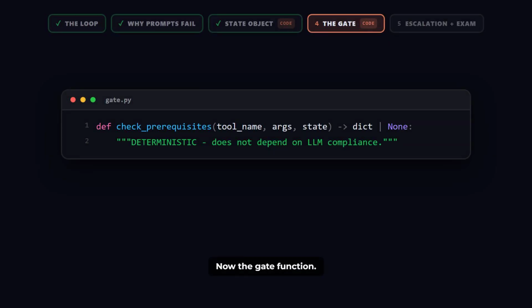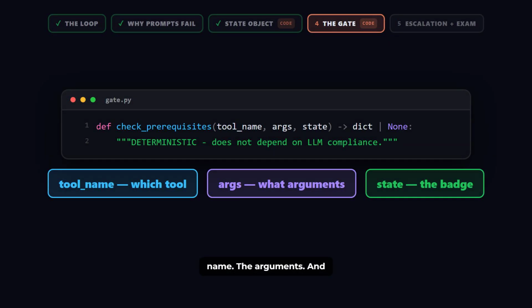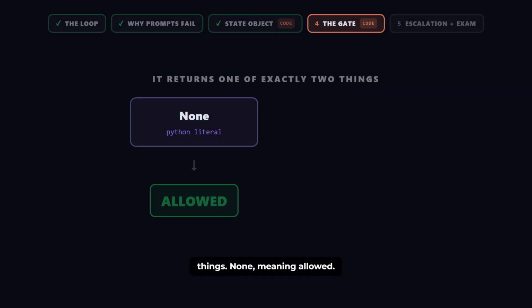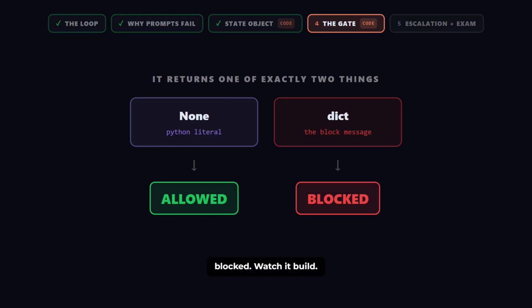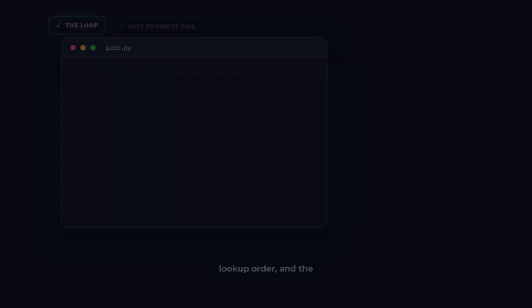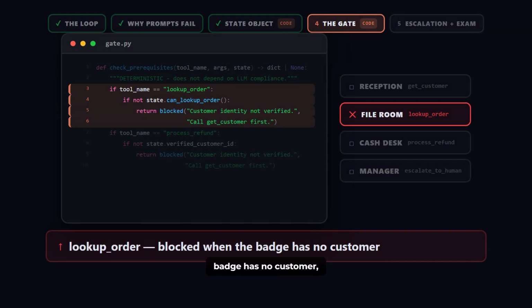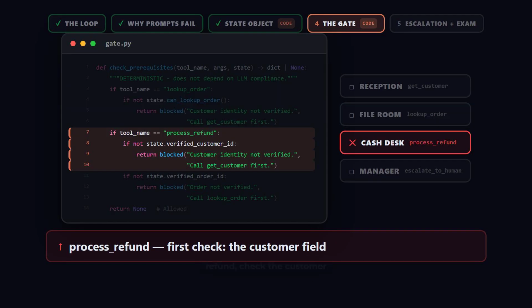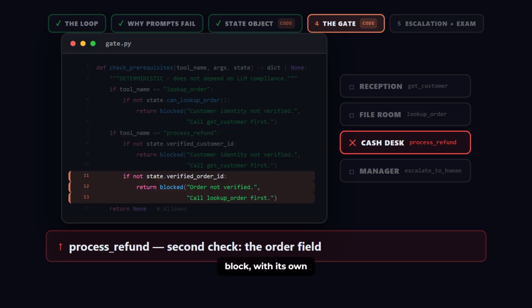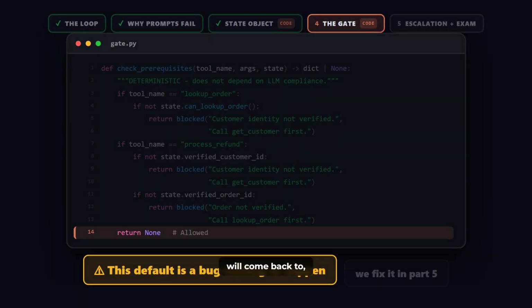Now the gate function. Three inputs: the tool name, the arguments, and the state object. It returns one of two things, None, meaning allowed, or a dictionary, meaning blocked. Watch it build. If the tool is lookup order and the badge has no customer, return a block. If the tool is process refund, check the customer field. Then check the order field. Each missing field gets its own block with its own message. And at the very bottom, return None. Allowed. That is the default, which we will come back to because that default is a bug waiting to happen.